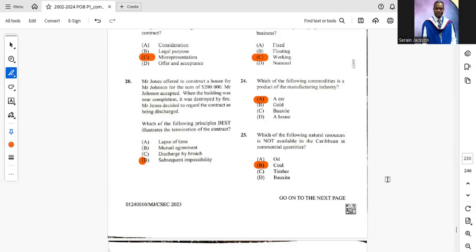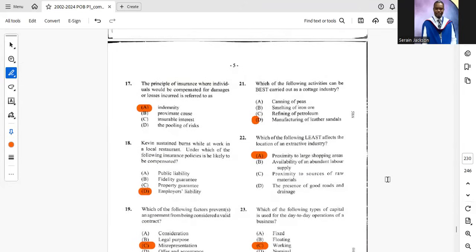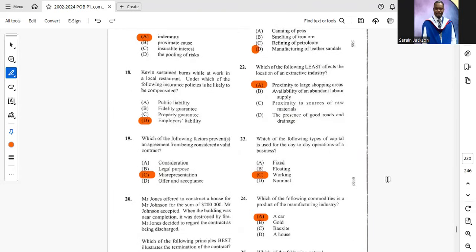Which of the following principles best illustrates the determination of the contract? The correct answer there is D, subsequent impossibility. It is also called frustration. So just know that. All right. 21. Which of the following activities can be best carried out as a cottage industry? D, manufacturing of leather sandals.